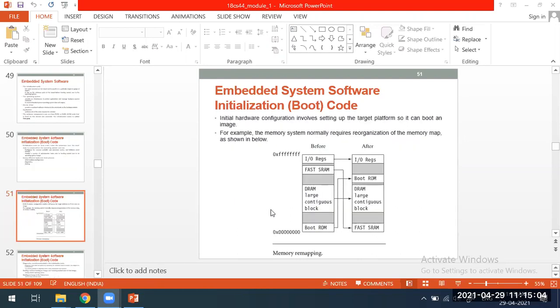That is the job of the boot code. Have you understood 3 steps? Initial hardware configuration, diagnostics, and the third step is booting.